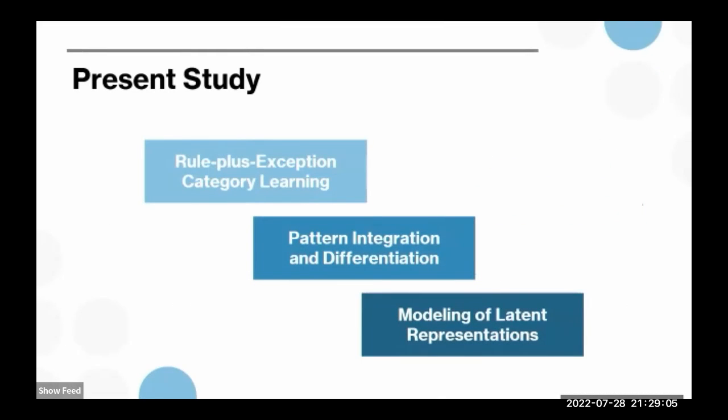So with the delayed exception learning sequence and the computational models, we can decompose the process of rule plus exception category learning into operations at the representational level and discern whether there's pattern differentiation between the exceptions and rule followers.